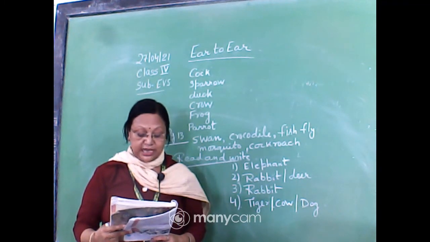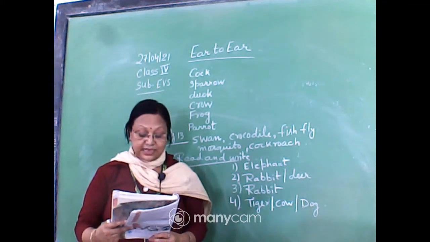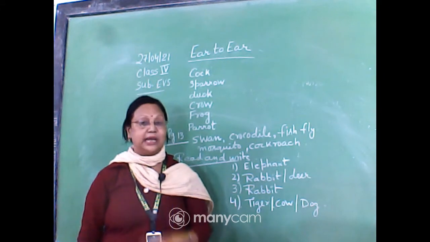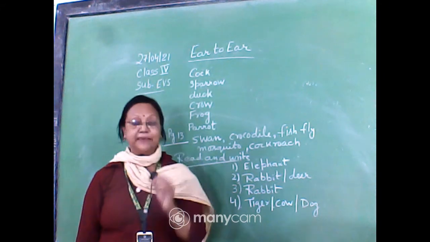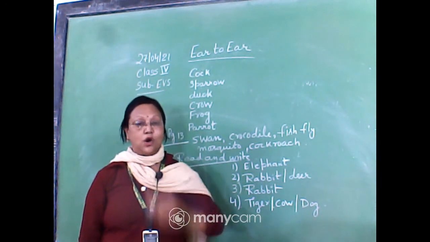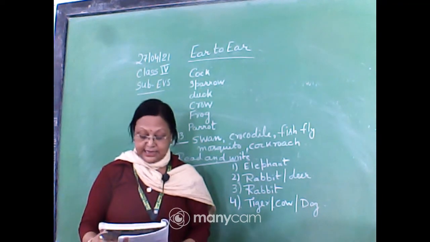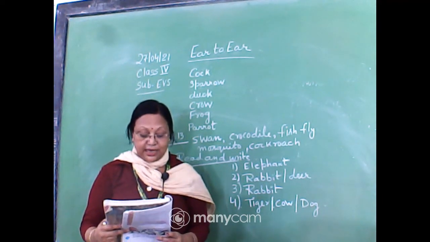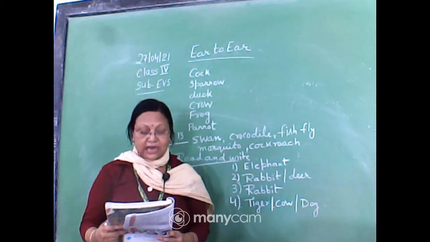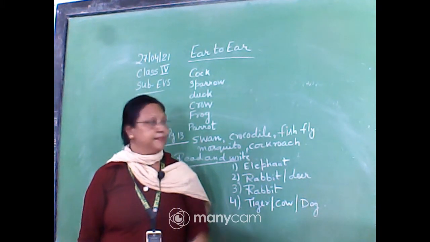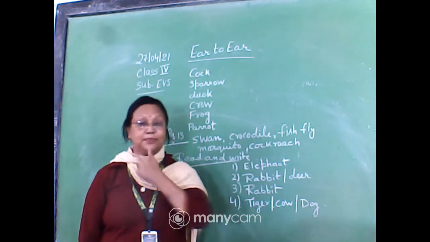You cannot see a bird's ear. A bird has tiny holes on both sides of its head. They possess only 2 holes on both sides of their head.